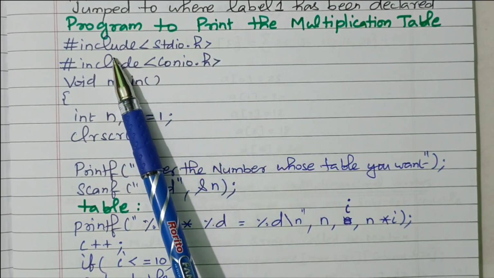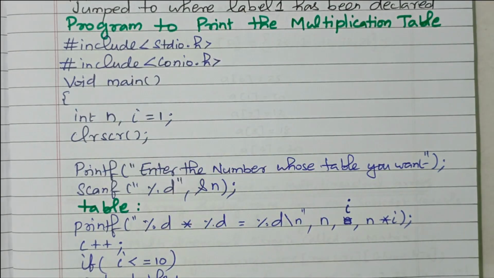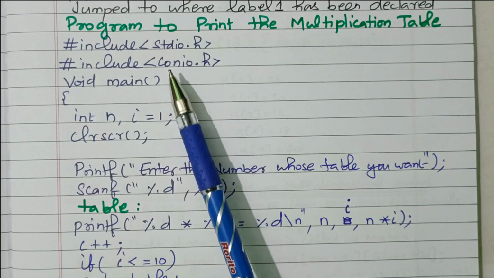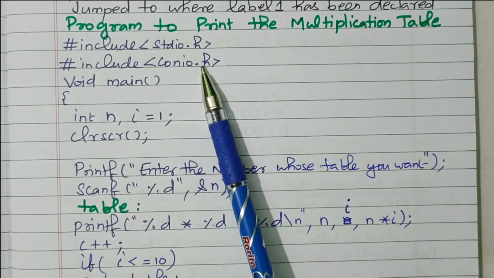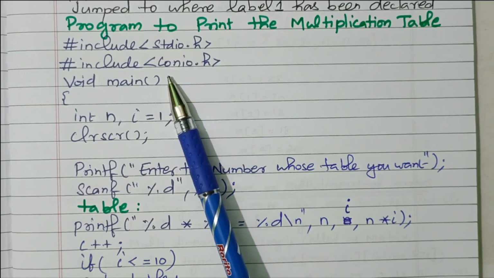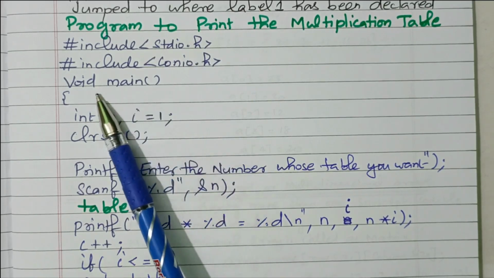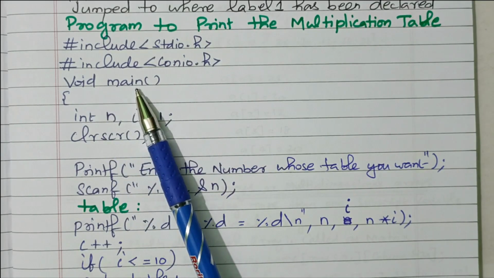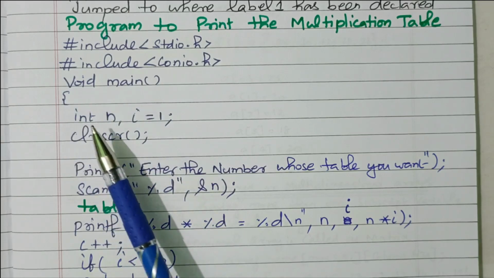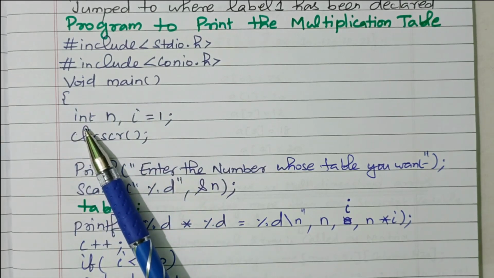So first we need to include the header files: stdio.h and conio.h, standard input output and console input output. These two header files are included. Void main program is started. Then open the brace.